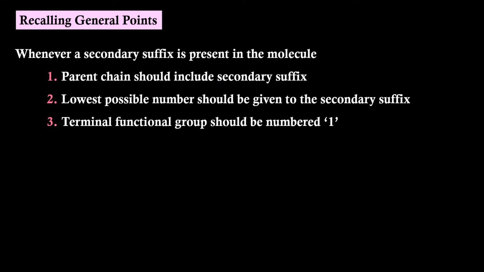Recalling general points. Whenever a secondary suffix is present in the molecule, the parent chain should include the secondary suffix. The lowest possible number should be given to the secondary suffix. A terminal functional group should be numbered 1. Since amide is a terminal functional group, the carbonyl carbon of the amide should be numbered 1.